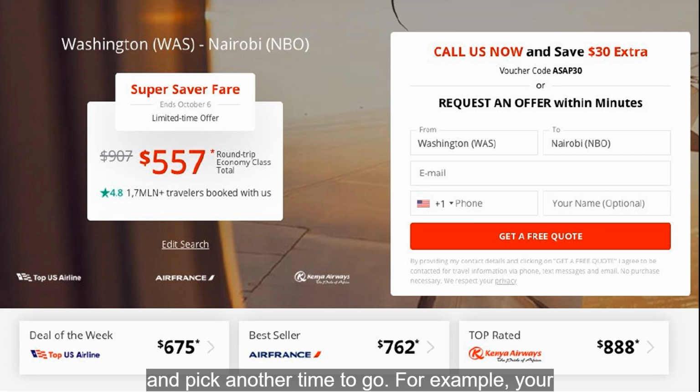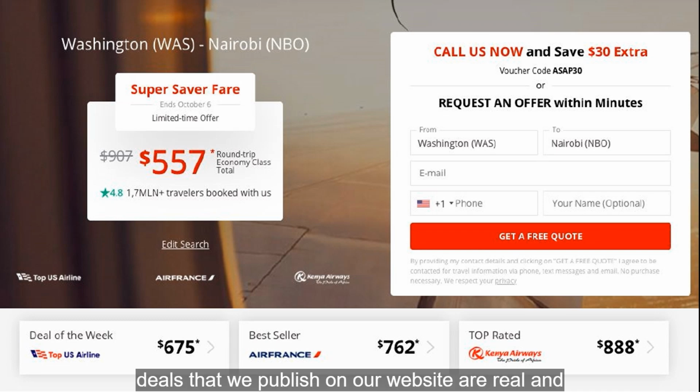For example, your client performed a search on asaptickets.com, looking for the best price from Washington to Nairobi, Kenya. The dates he has entered are the 15th of November departure, returning on the 30th of November. This is his result page. The price showing up on the left side is a Super Saver Fare promotional price, and it's $557. There will be no flight itineraries shown on the site, as all deals depend on seat availability. Client should always reach out to a live agent to check for a particular flight.